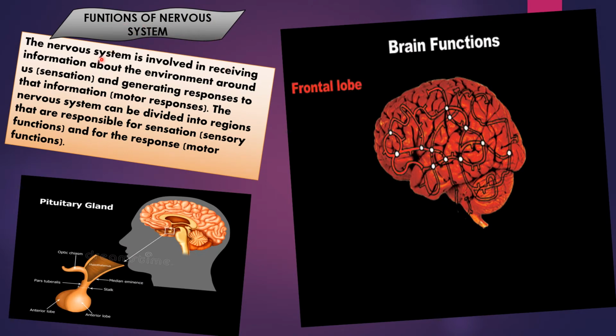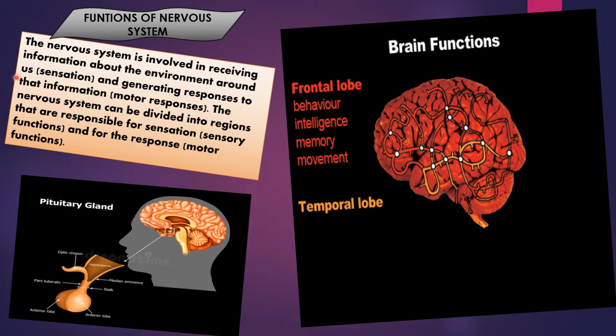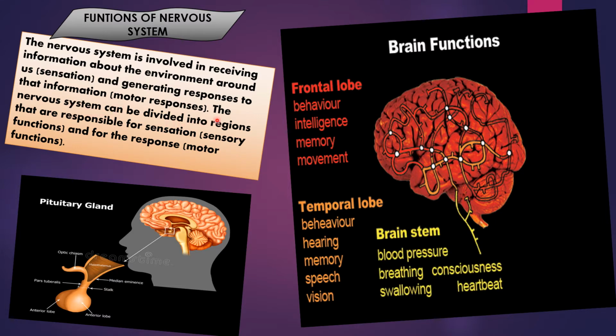Functions of the nervous system. The nervous system is involved in receiving information about the environment around us, or sensation, and generating responses to that information, that is, motor responses.